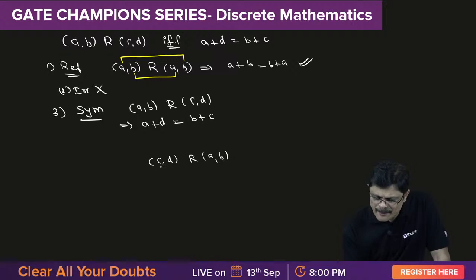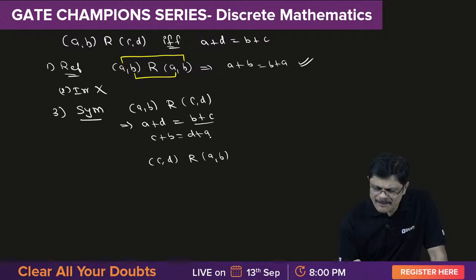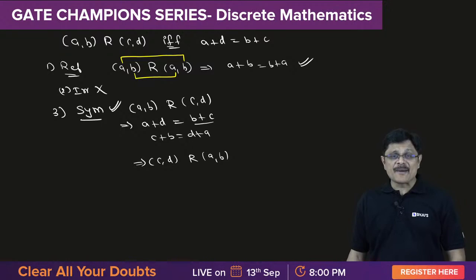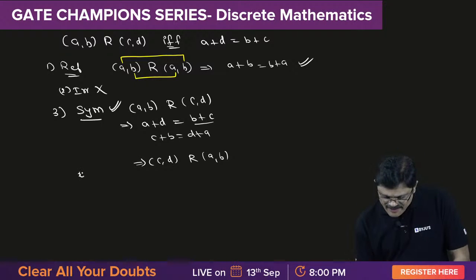See, for this what happens? You can write this as C plus B is equal to D plus A, no? B plus C is the same as C plus B, and A plus D is D plus A, and because of that this is also happening. Therefore, symmetry is happening, my dear friends. Because symmetry is happening, asymmetry fails.